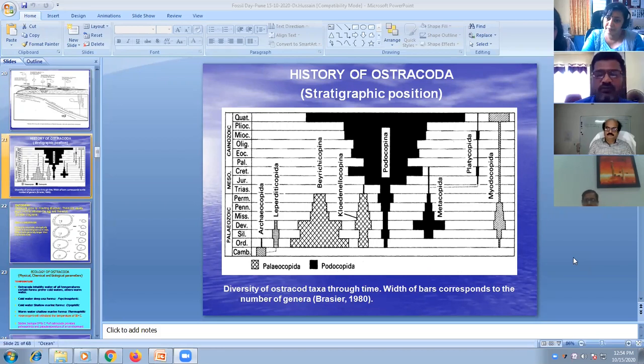Yeah, in a few of my slides, I have shown you certain statistical parameters of ostracods. Generally, in a basin, what kind of environment is needed for the generation of hydrocarbons? Anoxic environment, reduced environment. That kind of reduced environment can be very well inferred from the ostracod carapace color, and other parameters like current index and also the carapace valve ratio. These are all some of the parameters in a particular basin. We can find out whether those sediments have a potentiality with regard to the bearing of hydrocarbons.